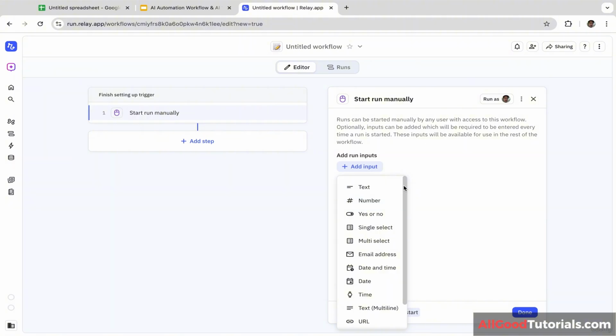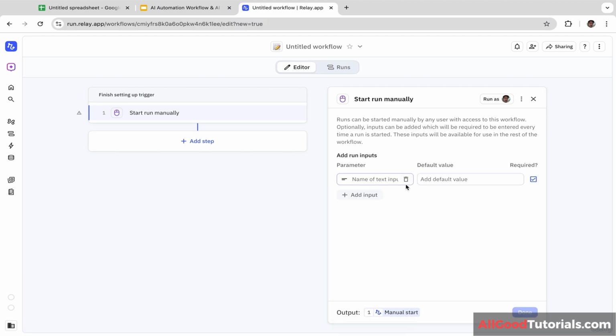There are many different data types like text, number, yes or no, single select, multi-select, email address, date and time, and still many more. I'm going to select text, and I'm going to name the parameter product name. You can also add a default value, and let's click done.